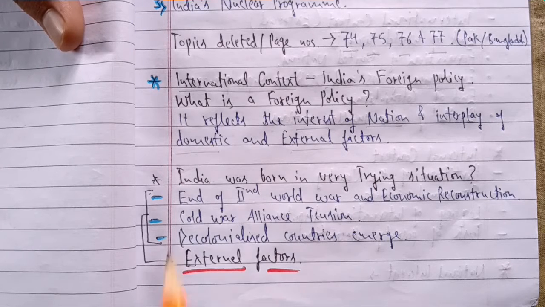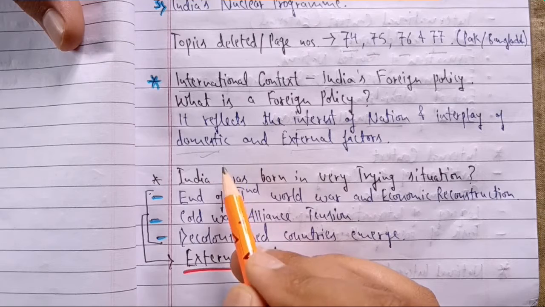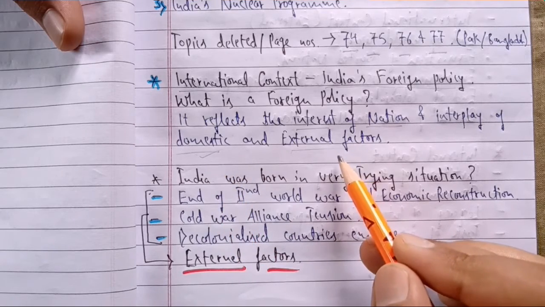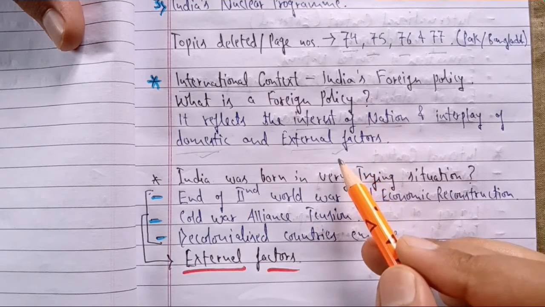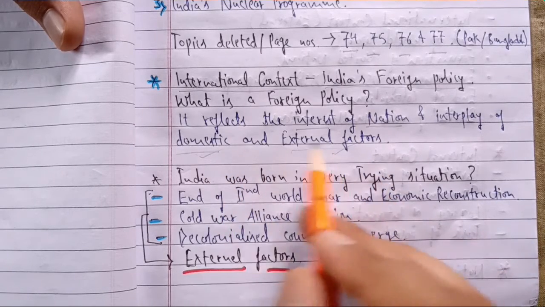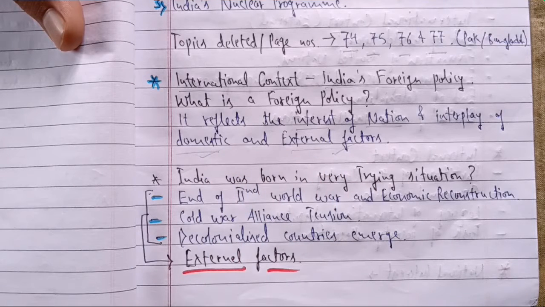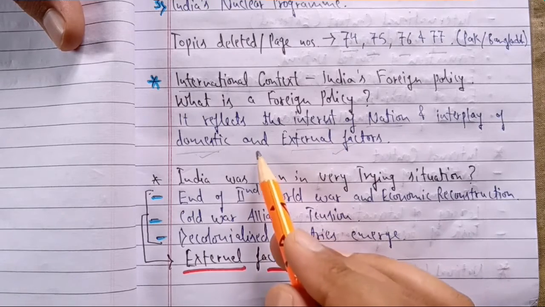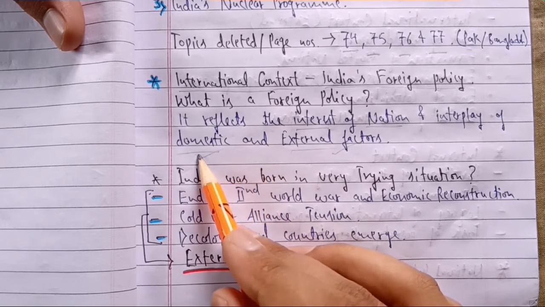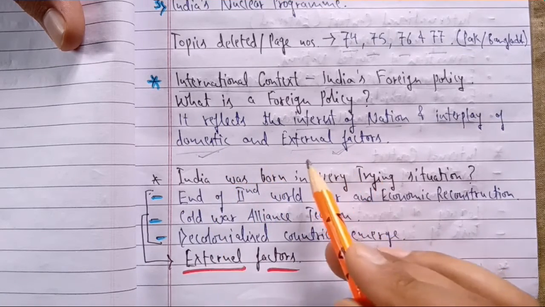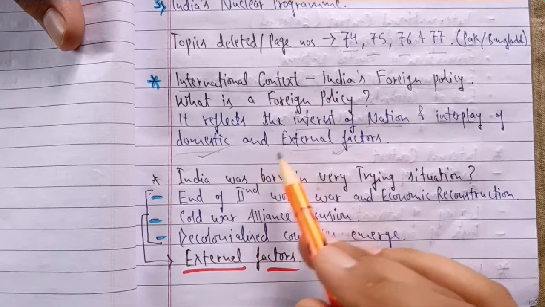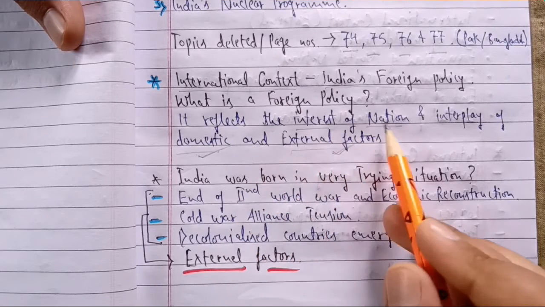You will have to see the domestic condition of our country and the external factors at the international level. Including both of them, we will accordingly make our foreign policy. Both these factors play the most important role, but the common thing is that whatever conclusion is drawn from external and domestic factors, it will be related only to the interest of the nation.